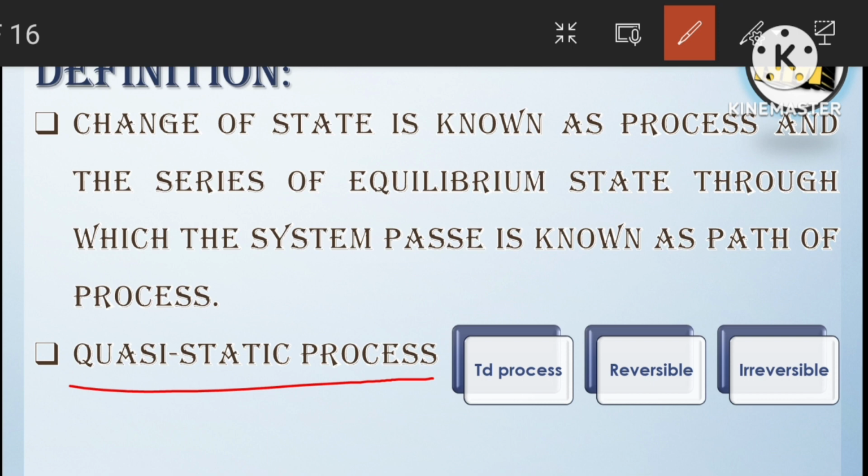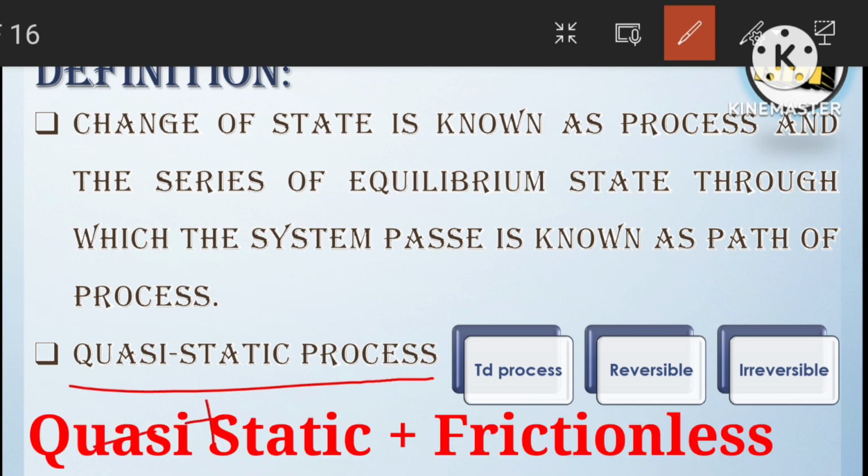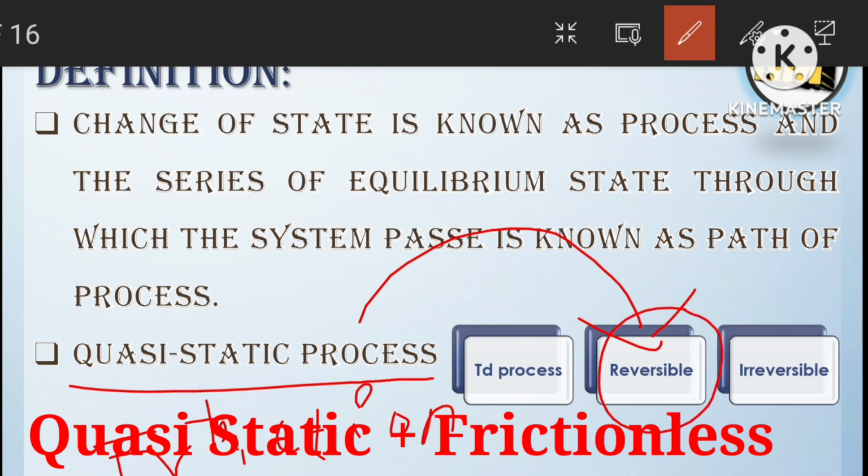Frictionless plus quasi-static process, that is, frictionless quasi-static process, is nothing but a reversible process. From here we can say that all reversible processes are quasi-static processes, but all quasi-static processes need not be reversible processes.